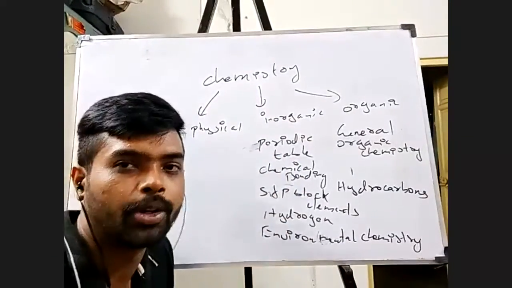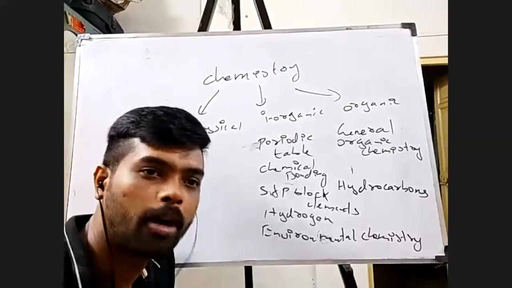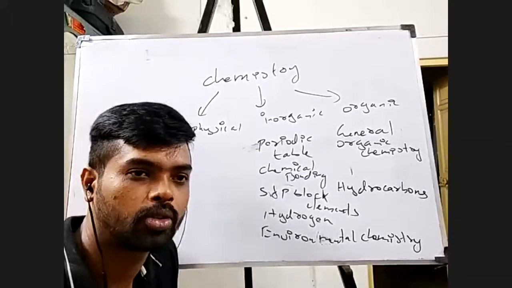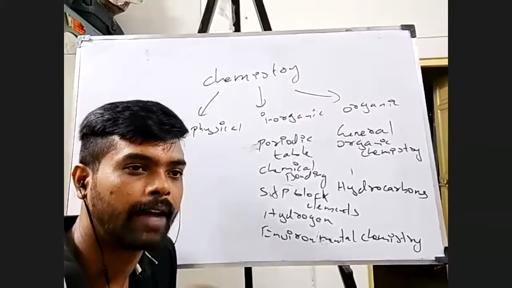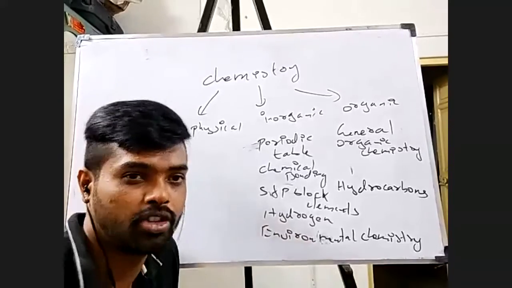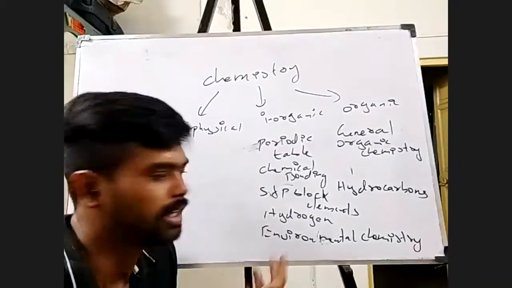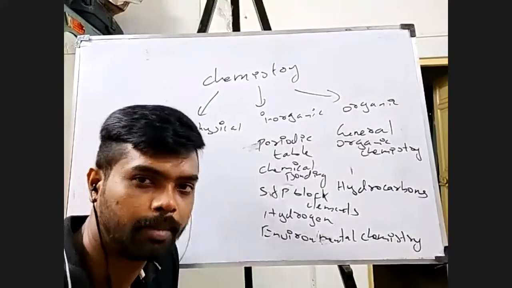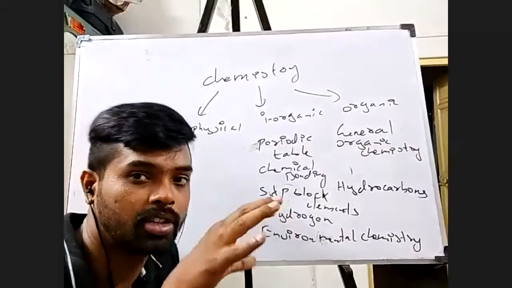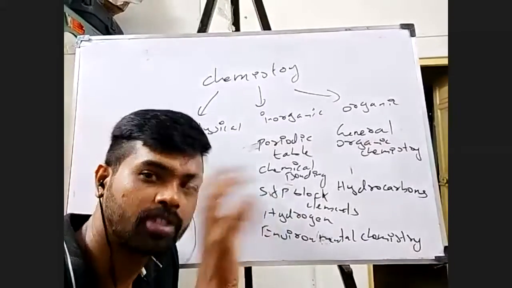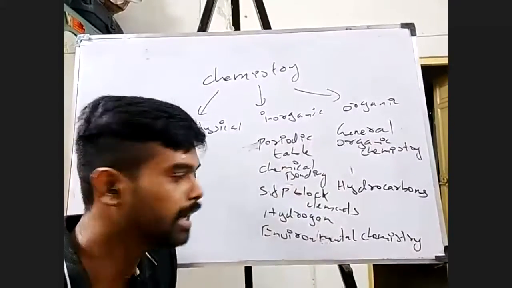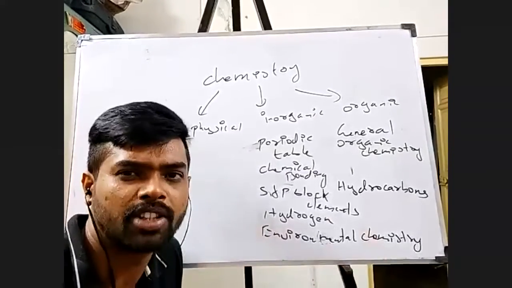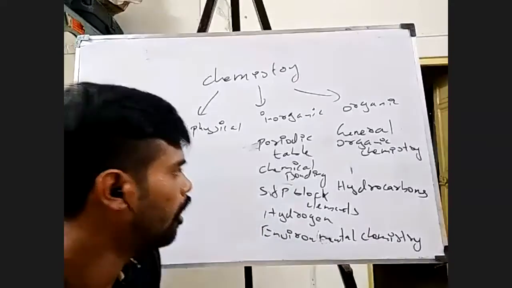And chemical bonding, I told you, we'll be studying how a bond gets formed, how an ionic bond gets formed, how a covalent bond gets formed, and there are other types of bonds also: coordinate bond, metallic bond, and some other primitive types of bonding called hydrogen bonding, right? So all these things we'll be studying, and I told you I'll be able to compare the bond strength, how strong the bond is between two compounds. I'll be able to check what the structure is. If I have H2SO4, how does the structure look for H2SO4? And say if I have something like carbon dioxide, how does the structure look for carbon dioxide, and what is the name of the shape of all these compounds, right? All these things we'll be studying.